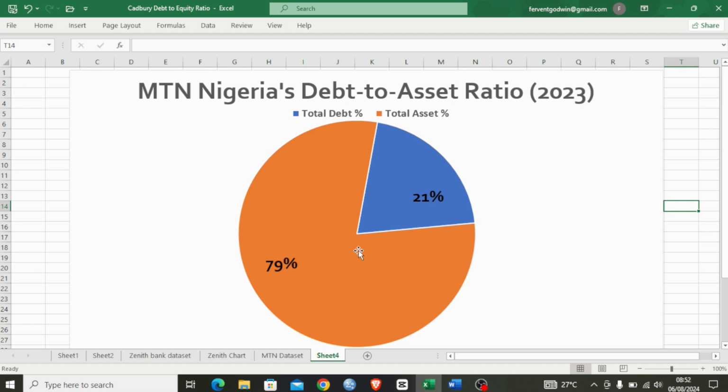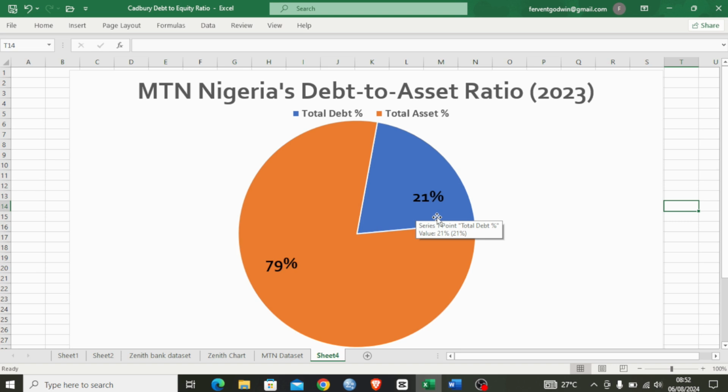This is a very good thing, because if we take a look at other metrics for this company, they might not be doing so well, but when we look at their debt in comparison to their assets, they're doing well in this regard.